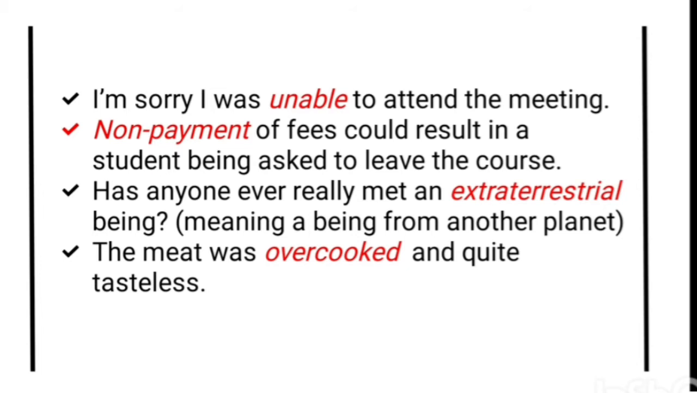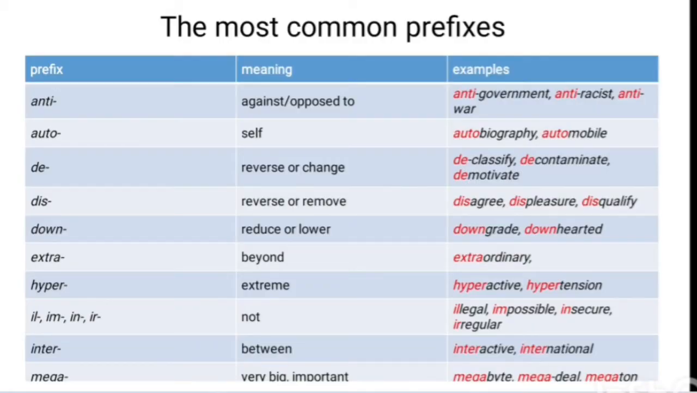Okay, cook usually prepare a meal, over, more than, too much. That's why prefixes usually are very helpful to learn the English language. That's why learners have to learn. The next is most common prefixes. The first prefix is anti, means against, opposite to. For example, anti-government, anti-racist, anti-war.